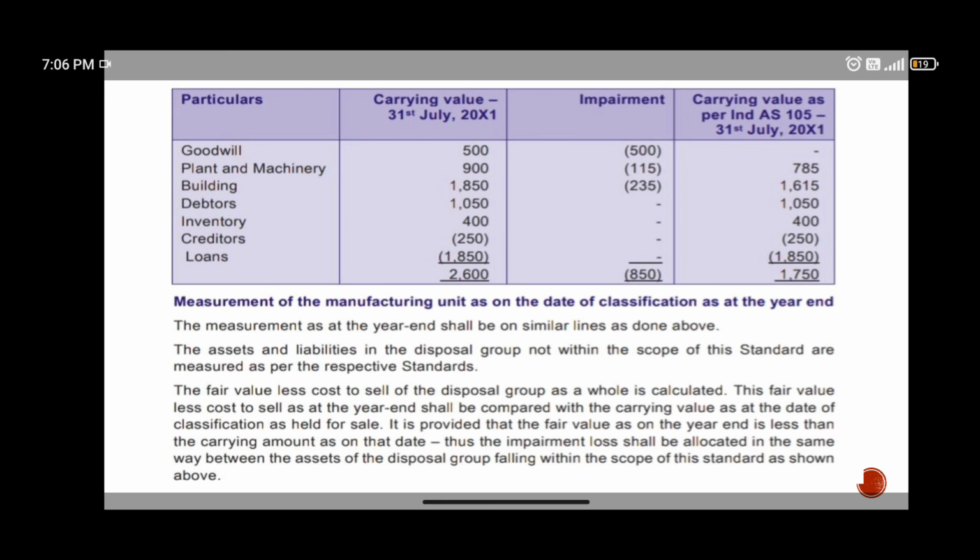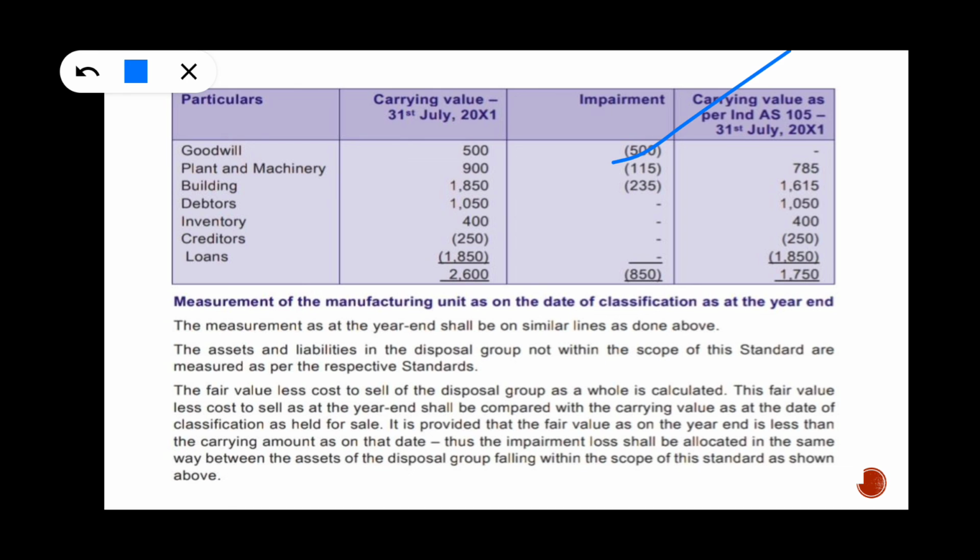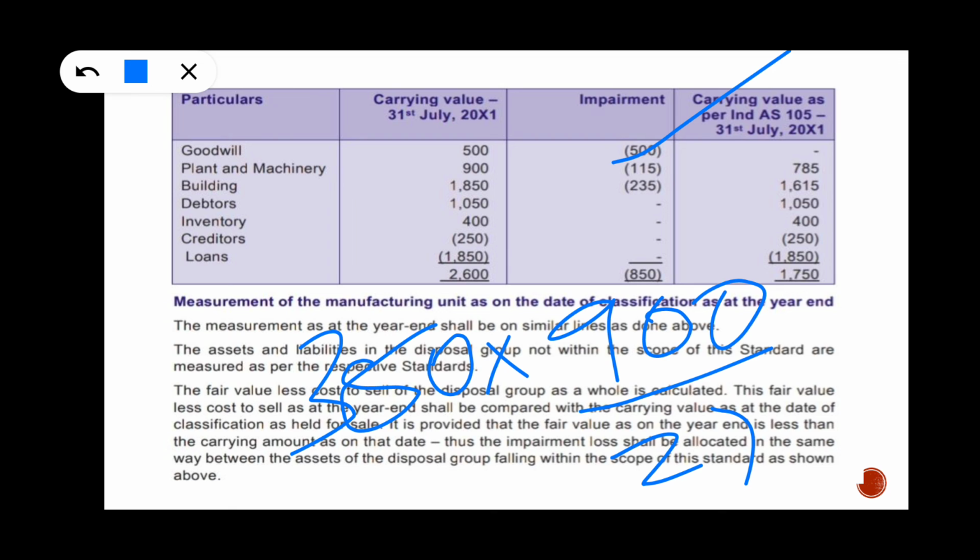See, 500 and 350 into 900 divided by 2750, that is 115, and 350 into 1850 divided by 2750, 235. So this impairment loss is booked, the total carrying amount is matched with fair value, and we have recognized the total impairment loss, and that's it.